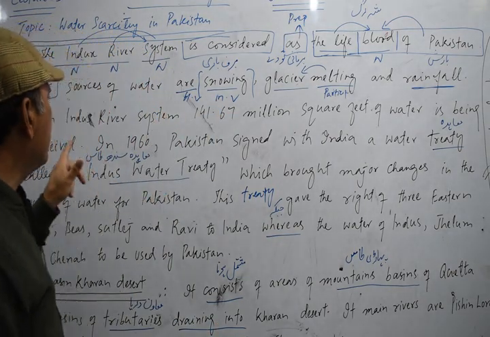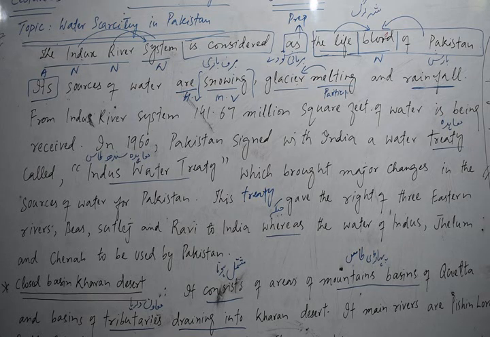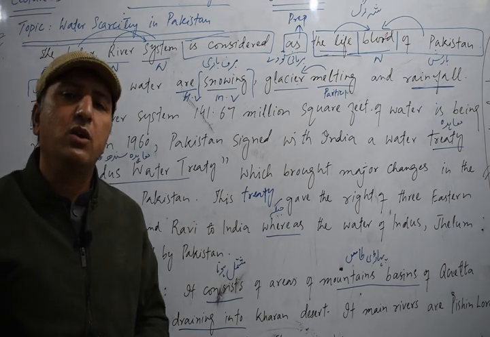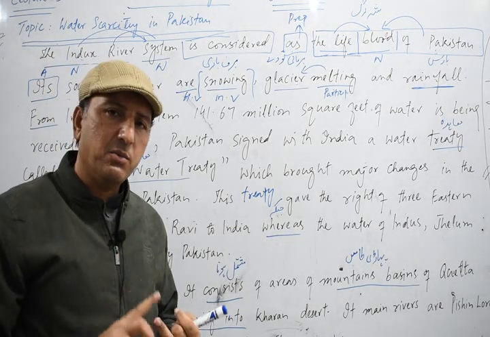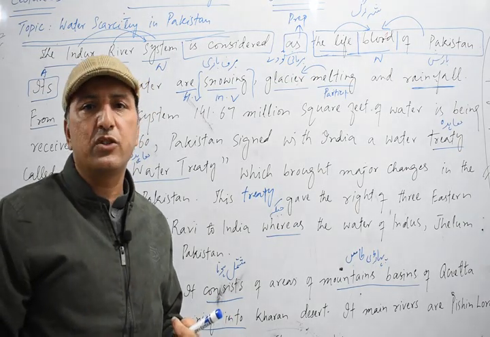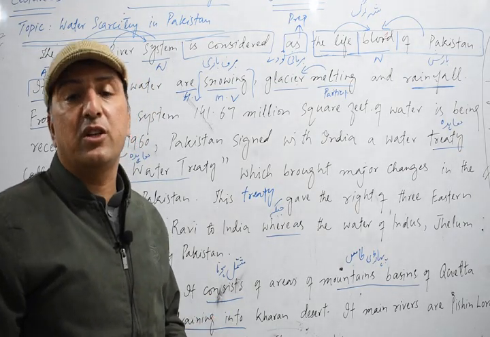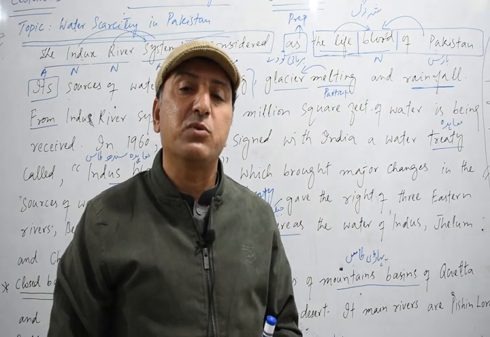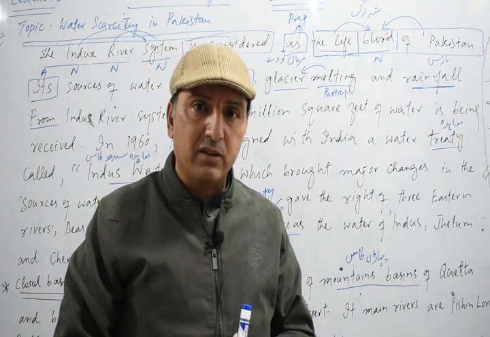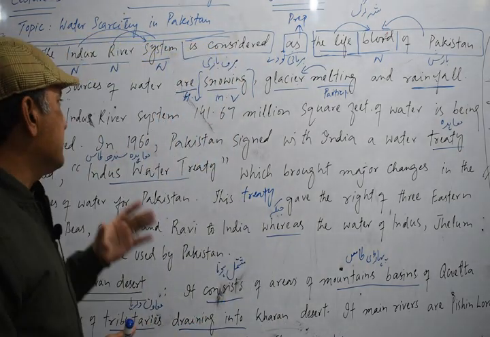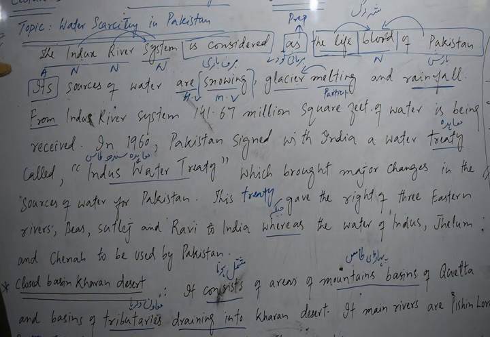Okay, then the next word we have from Indus River system. Once again, from, as you know, is a preposition. From is a simple preposition. We have different types of preposition: simple preposition, double preposition, compound preposition, phrase preposition, and also disguised preposition. We will discuss them in detail later. Now, as I told you, from is basically a simple preposition.